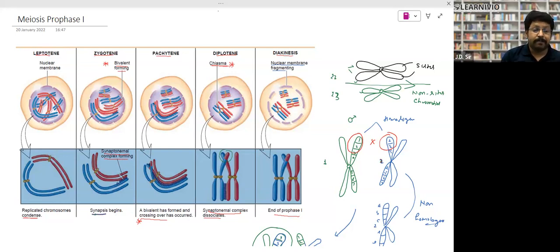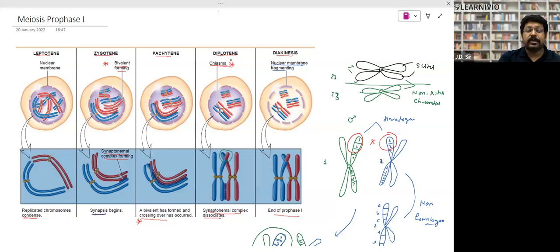So, what is the question? When the bivalent formation takes place at zygotene, synapsis or synaptonemal complex can be seen in zygotene. And the next stage is pachytene. In pachytene, crossing over takes place, meaning exchange of chromatin arms takes place in pachytene, right?